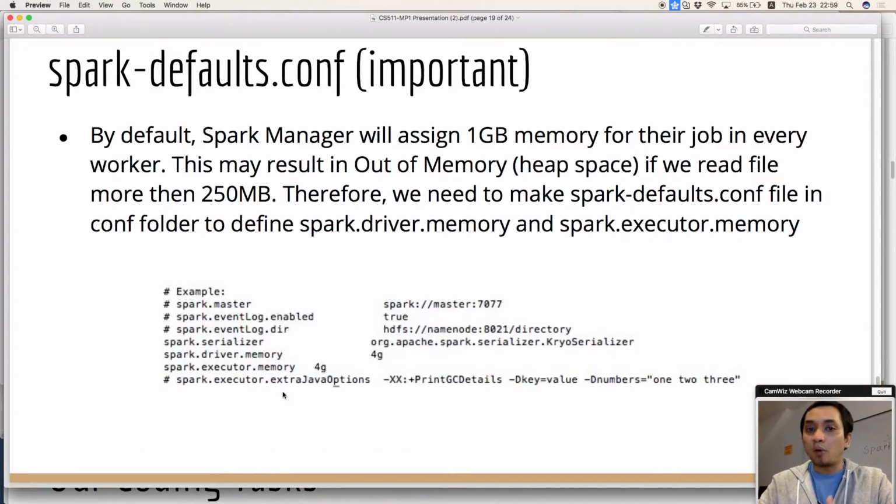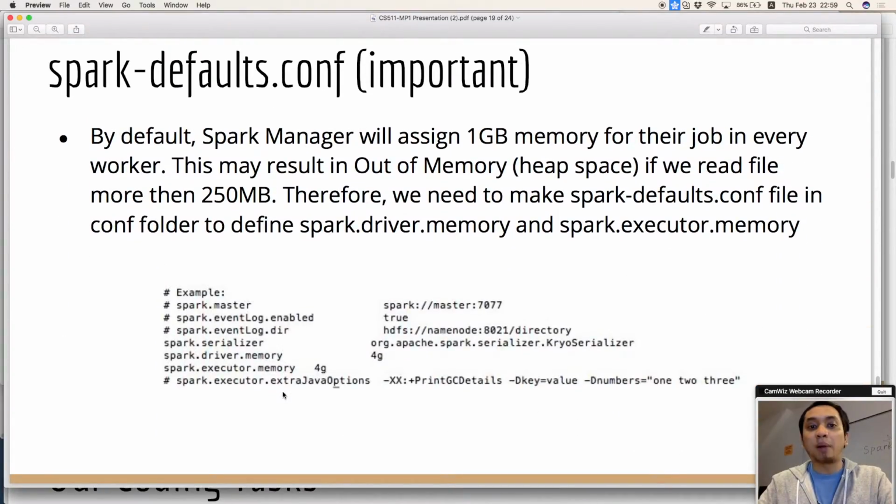Now, this is the most important thing in Spark configuration. You need to configure spark-defaults.conf if you process more than 1 GB of data. Otherwise, you will get an out of memory heap space error. So we configure spark.driver.memory with 4 GB and spark.executor.memory with 4 GB.